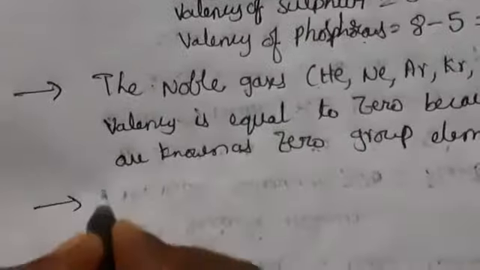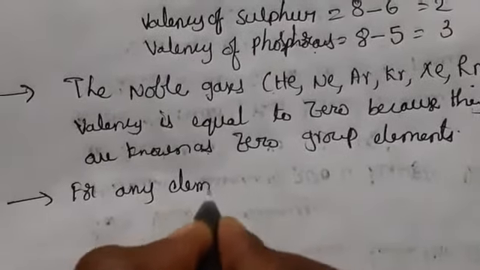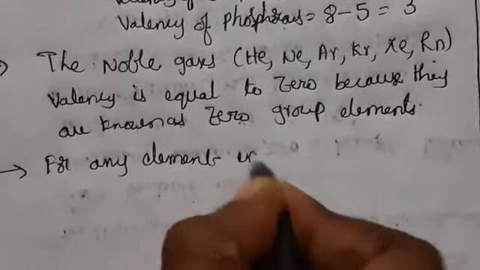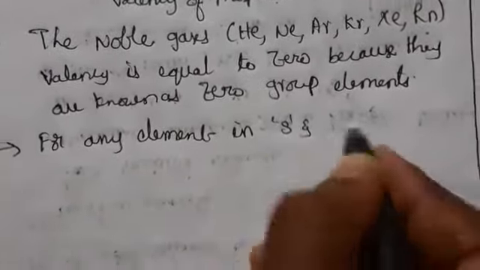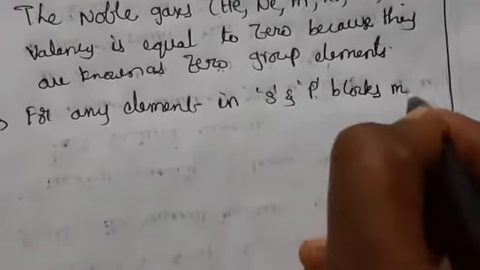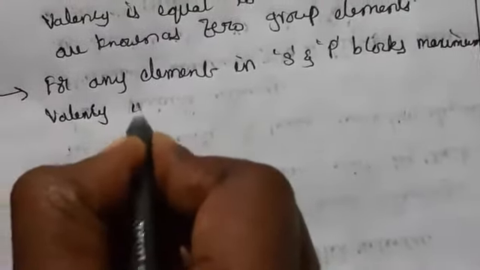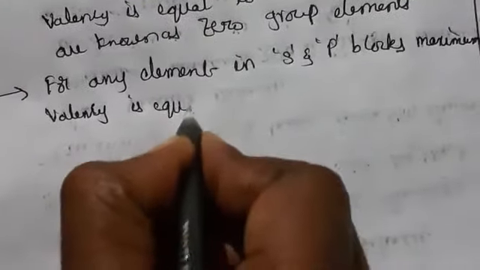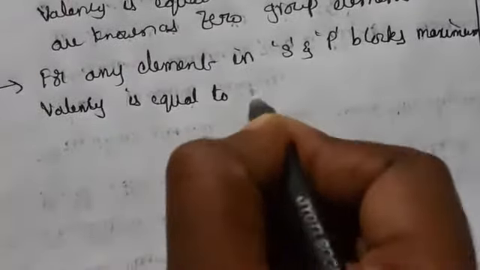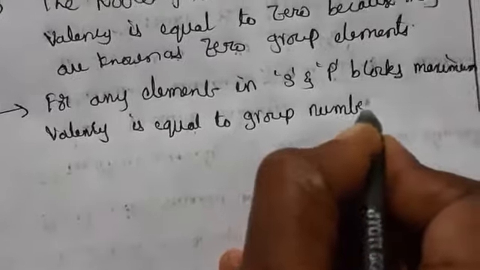But coming to, if you have been taking any element in S and P block, maximum valency is equal to group number. So you will be getting doubt here.